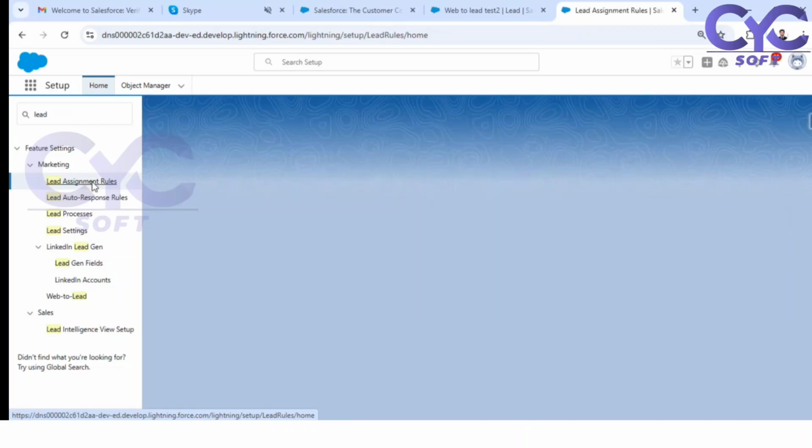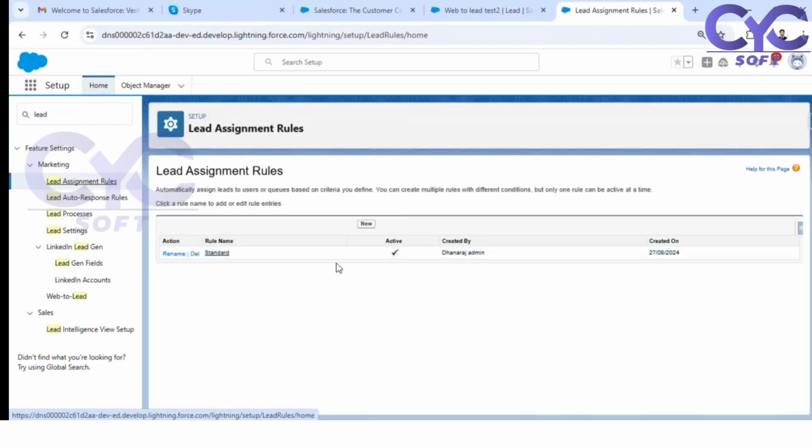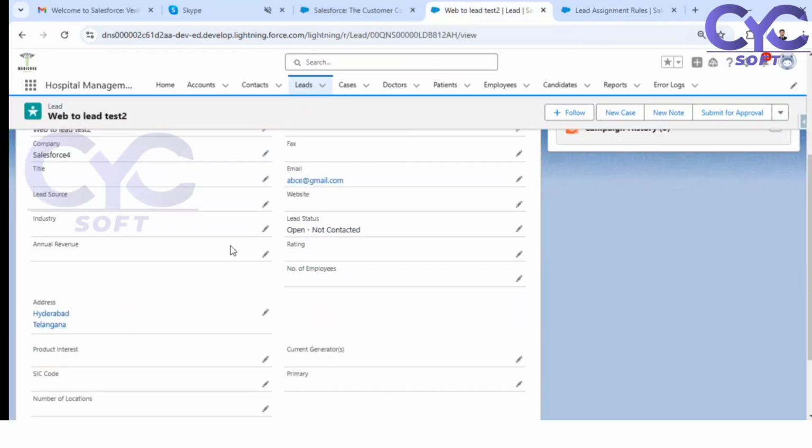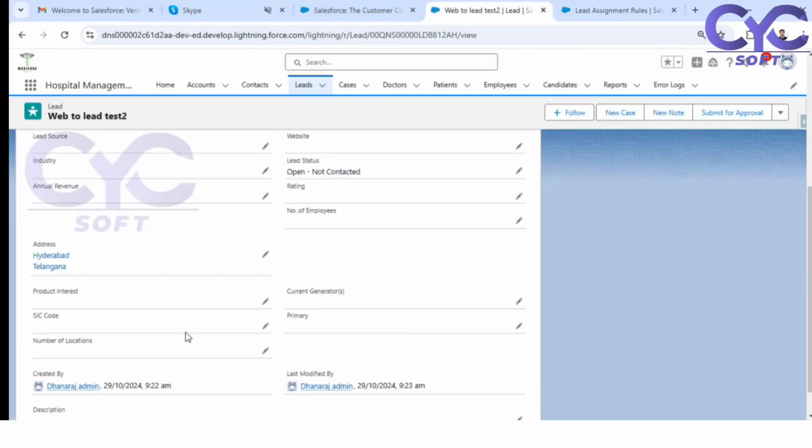Open this. See here, this is the standard lead assignment rule as of now. So click on new. The rule name will be, let us say, based on this particular lead, maybe rating, industry or country. So based on this, you can assign the leads. For example, these are the US related leads, so they should be assigned to the US related people. Next, if an Indian related lead is there, you should assign it to Indian related users.